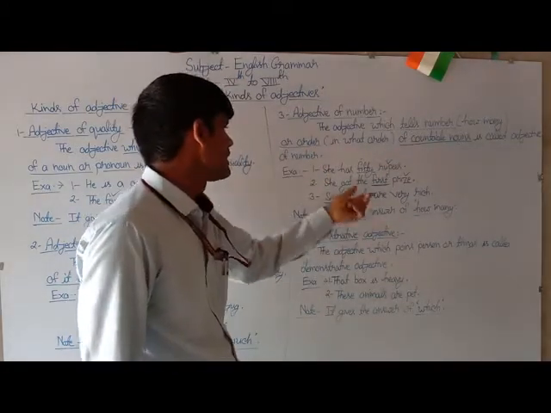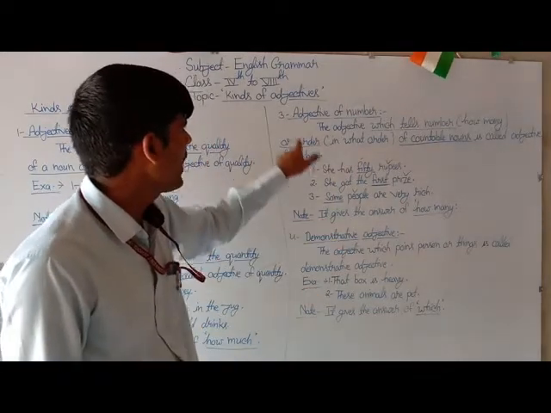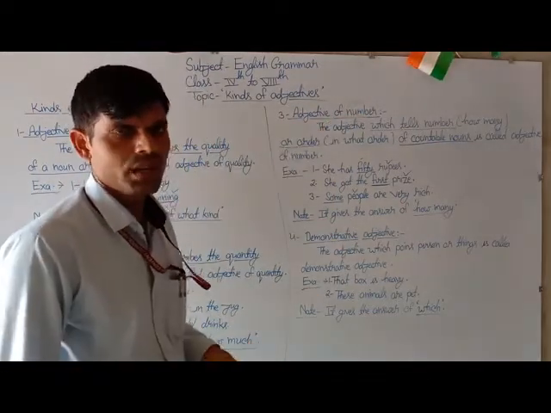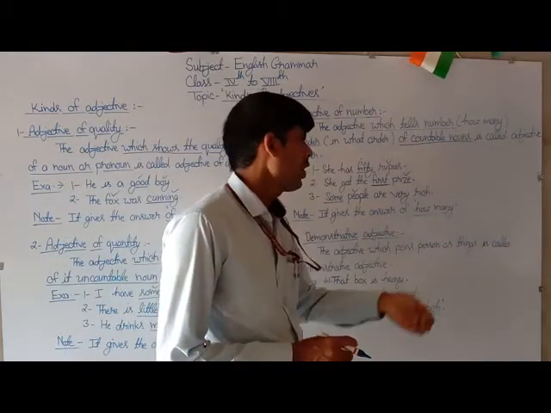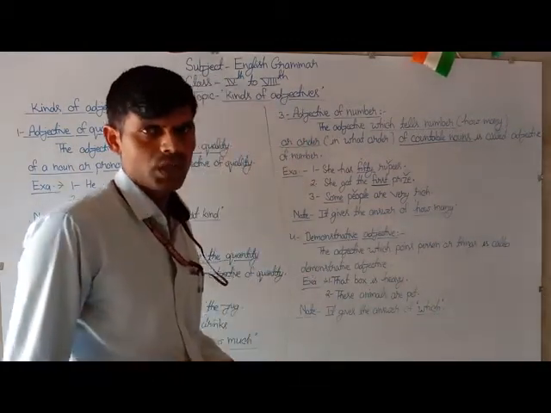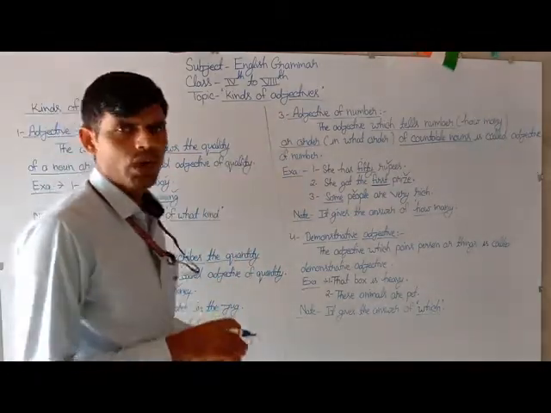So these are some examples related to this topic. If you want to find out the adjective of number in a sentence, you have to form a question with the phrase how many, and the word that answers the question will be the adjective of number.